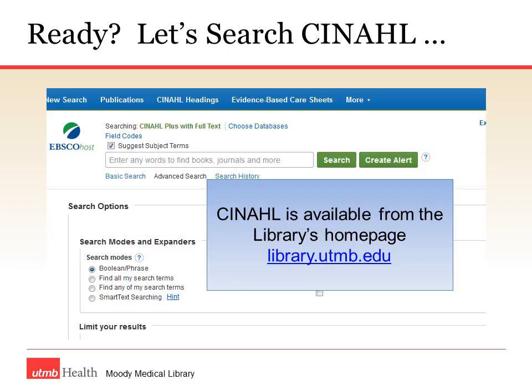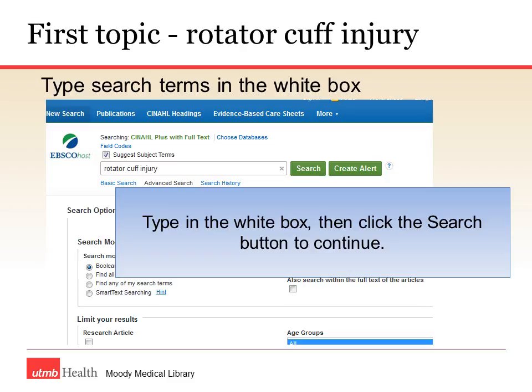Let's search CINAHL. I linked to CINAHL from the library's homepage, library.utmb.edu. When I first click on CINAHL, the first thing I see is a large search box. I can enter any word to find books, journals, or more. I will start typing my terms in that white box, so I type in rotator cuff injury, then click the search button to continue.